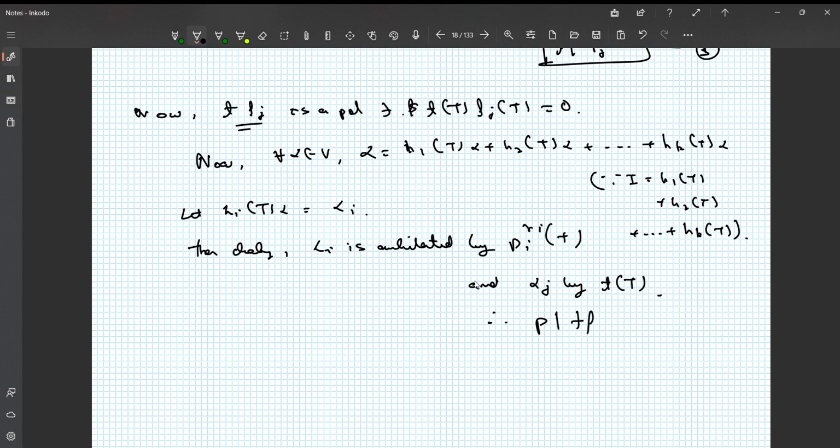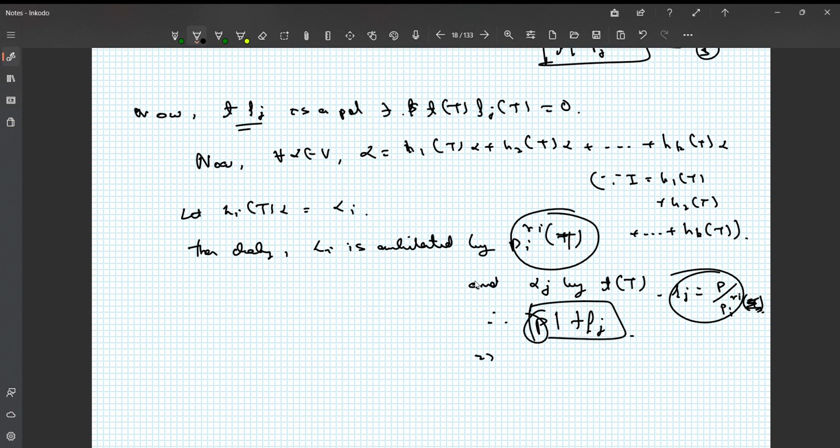But i and j are arbitrary indices. Therefore, p must divide t times f_j. Since p_i^{r_i}(T) annihilates alpha_i, and small t(T) annihilates alpha_j, small t times f_j must annihilate everything. So p must divide t times f_j, because f_j was defined as p by p_j to the power r_j.